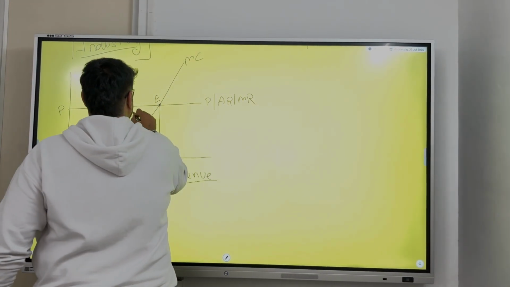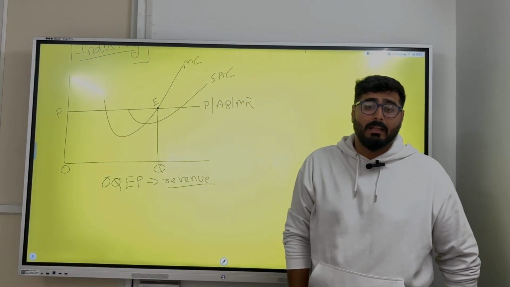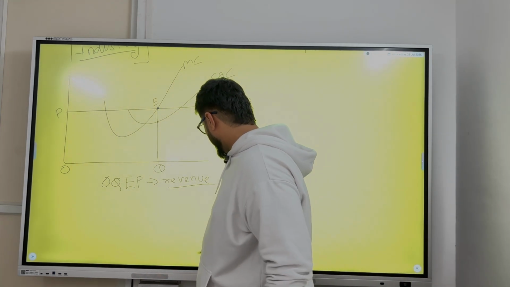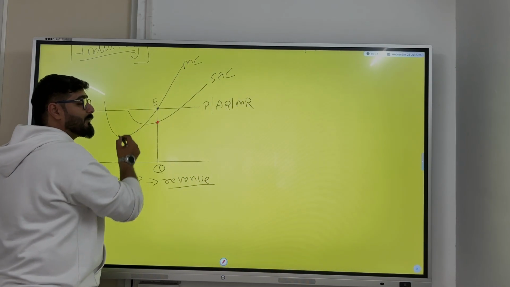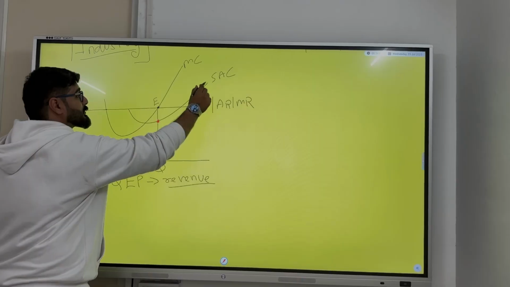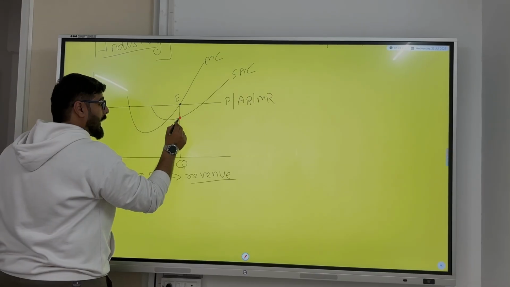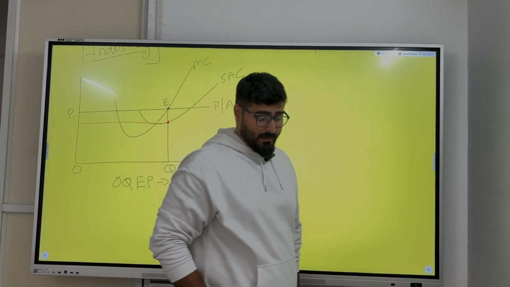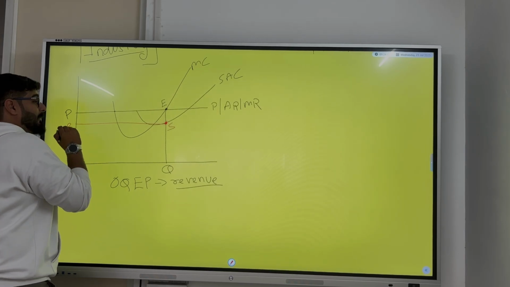Suppose now I draw a short-run average cost curve. This is the point where the short-run average cost curve cuts the perpendicular. Then I draw a perpendicular on the y-axis, and I get this OQSB. What am I getting?